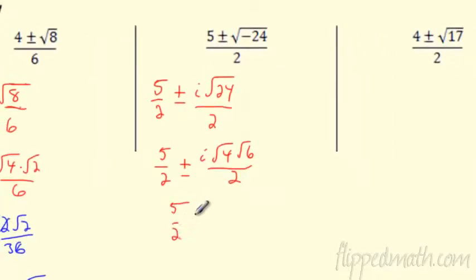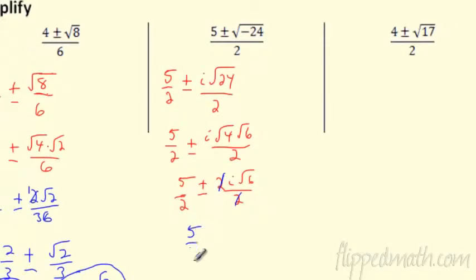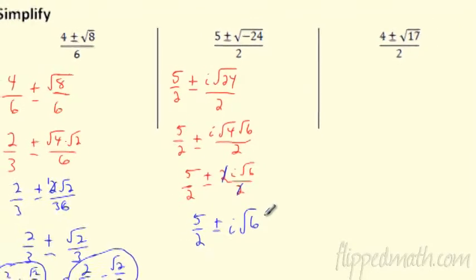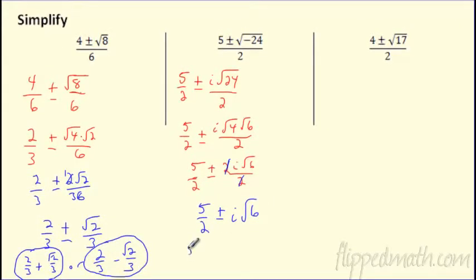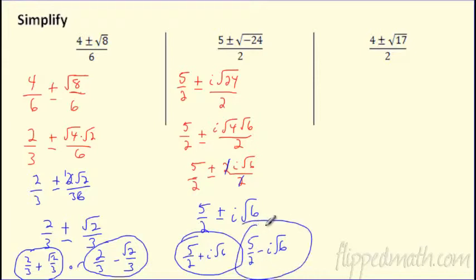So I've got my 2 fractions here, and the square root of 4 is 2. So 2i radical 6. And then again, I can cancel out my 2's right here. So I'm really looking at 5/2 plus or minus i radical 6. Awesome. And again, it's 2 solutions. It's 5/2 plus i radical 6 and 5/2 minus i radical 6. Awesome. Boom and boom.